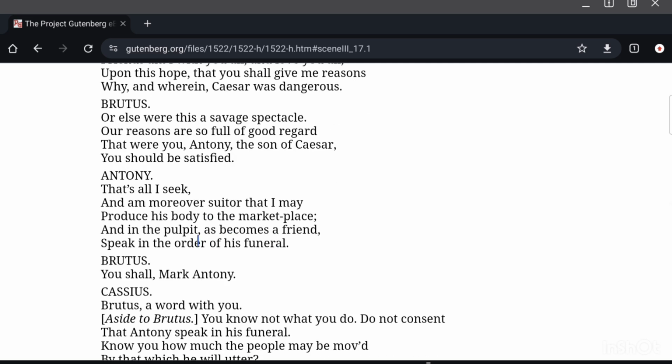Antony: That's all I seek, and am moreover suitor that I may produce his body to the marketplace,